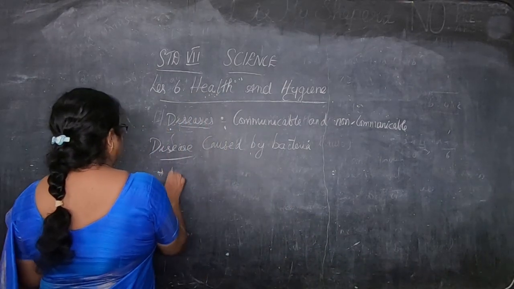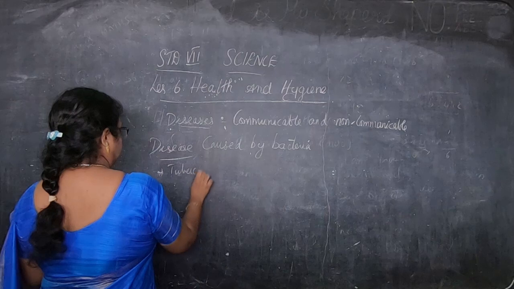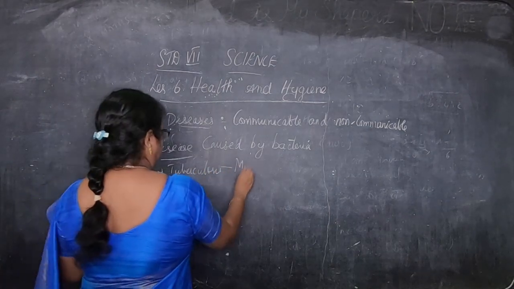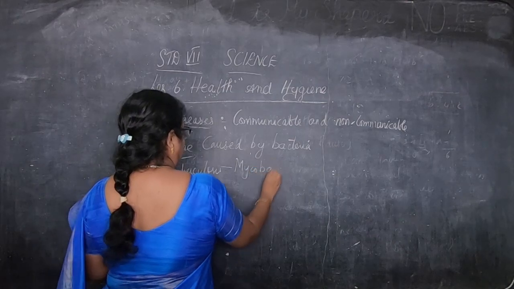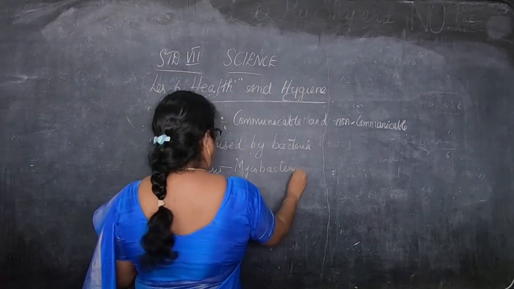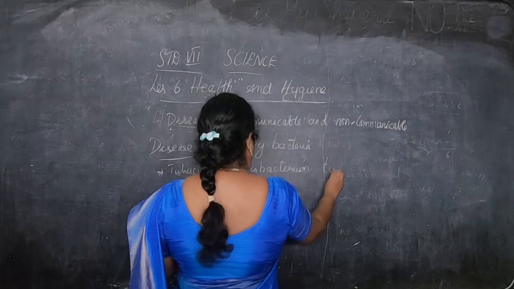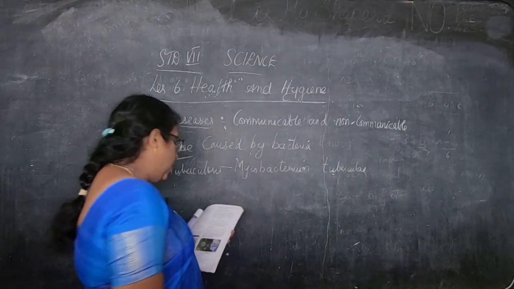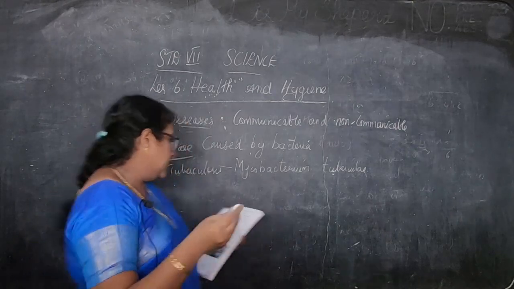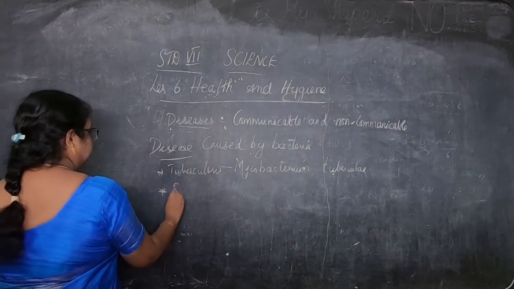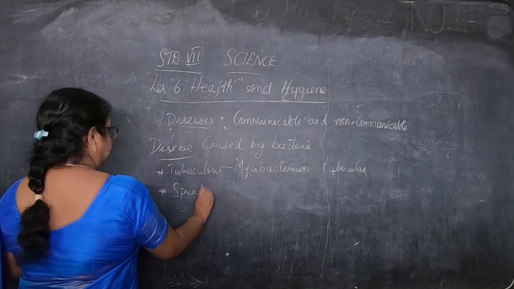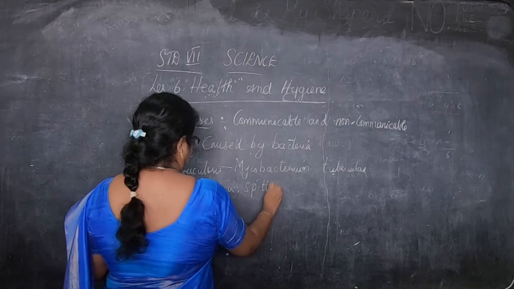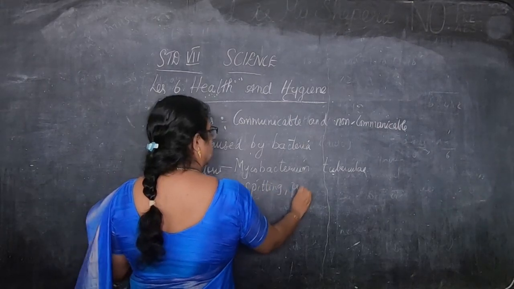Tuberculosis is caused by Mycobacterium tubercle. Okay, caused by this and it spreads from one person to another person through air, spitting, prolonged contact.